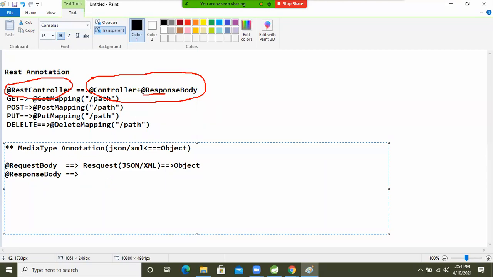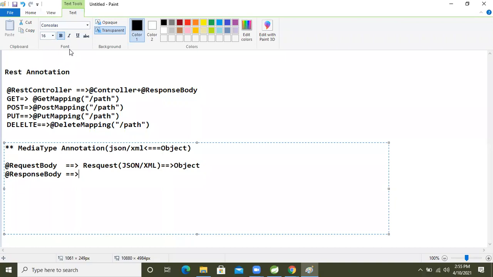In the API there is no need to write ResponseBody, because internally whenever we write @RestController, the annotation will be applied. If you write it also, no problem, it will work. But if it is already internally there, what is the use of applying it? So we can say this is an auto applied annotation.